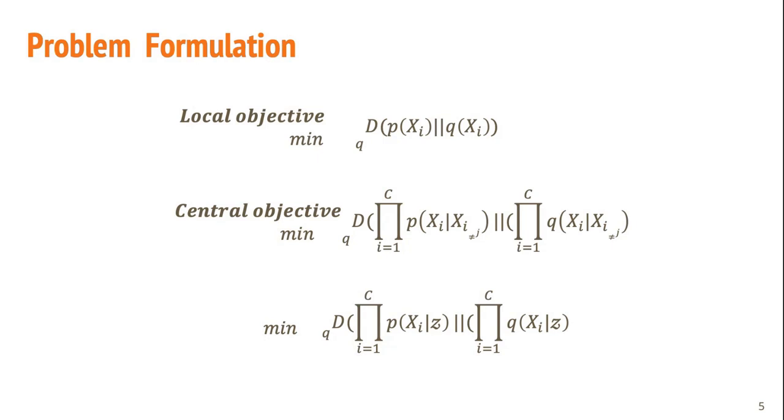The central objective is to minimize the distance between the conditional distribution, taking into account a channel and the other channels. As the noise input is shared by all the generators, it can be seen as the second equation.